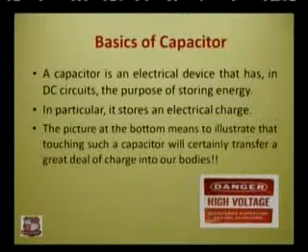Okay, a capacitor comes in the class of passive elements like resistors and inductors. The only difference is that both inductors and capacitors can store energy, whereas resistors dissipate power.